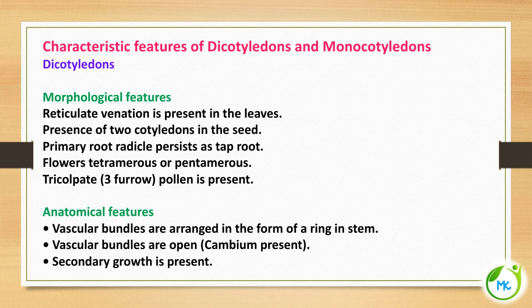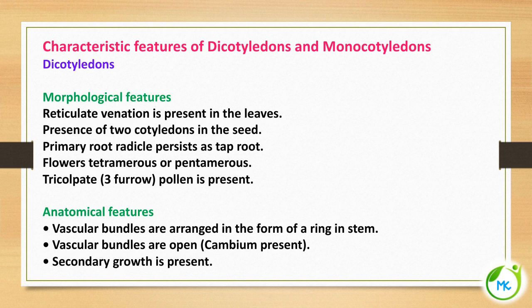Now we shall see the characteristic features of dicots and monocots. First, about dicot, the morphological features, the external features. In the leaves we can find reticulate venation, and as the name suggests, it has only two cotyledons. In a dicot plant, the primary root, that is the radicle, remains as the main root or the taproot.